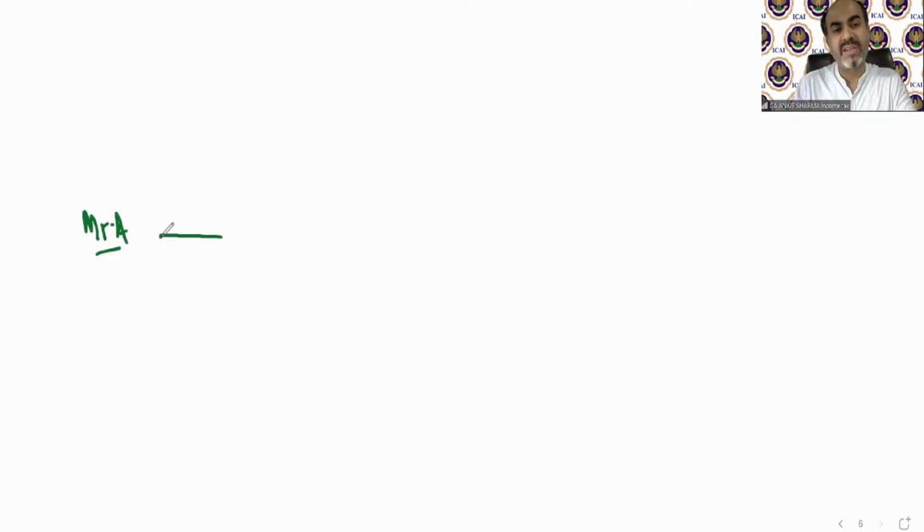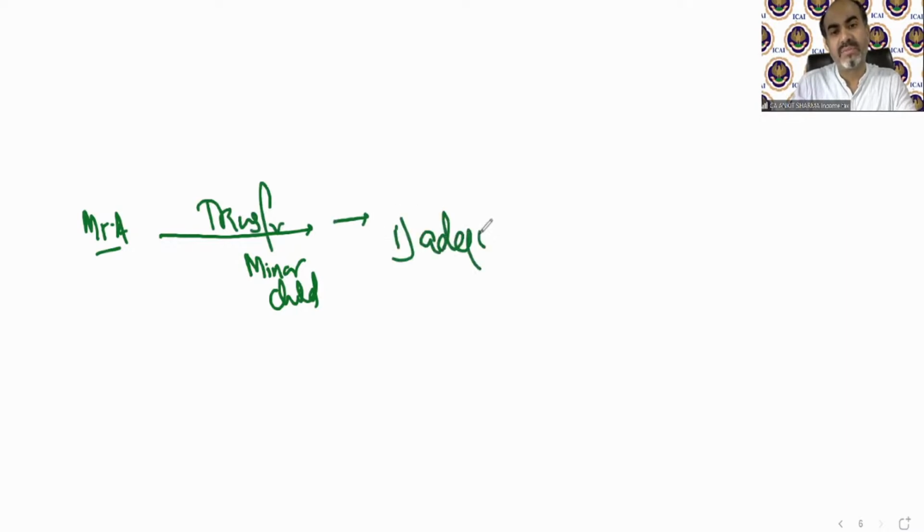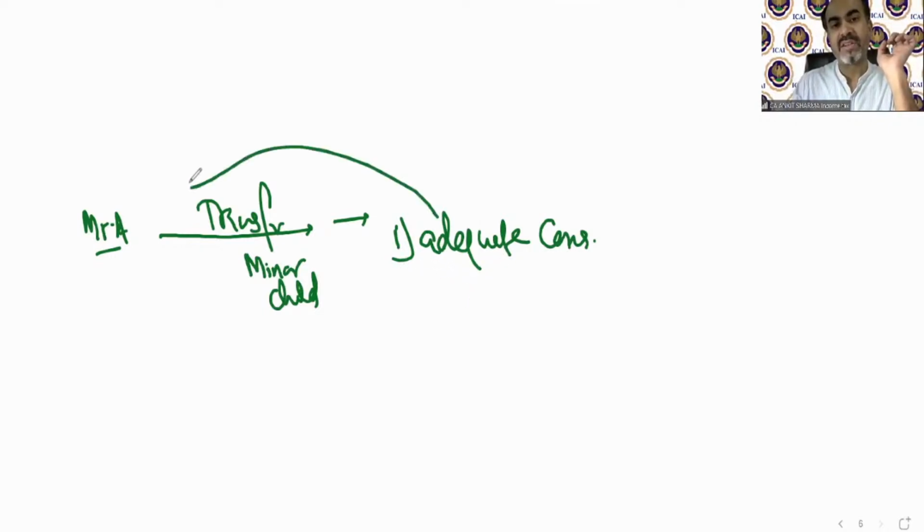But in case of a minor child, if you transfer your property to a minor child, then either take adequate consideration from him or her. In that case, the deemed owner concept will not be applicable. If there is adequate consideration, there will be no deemed owner concept applicable.